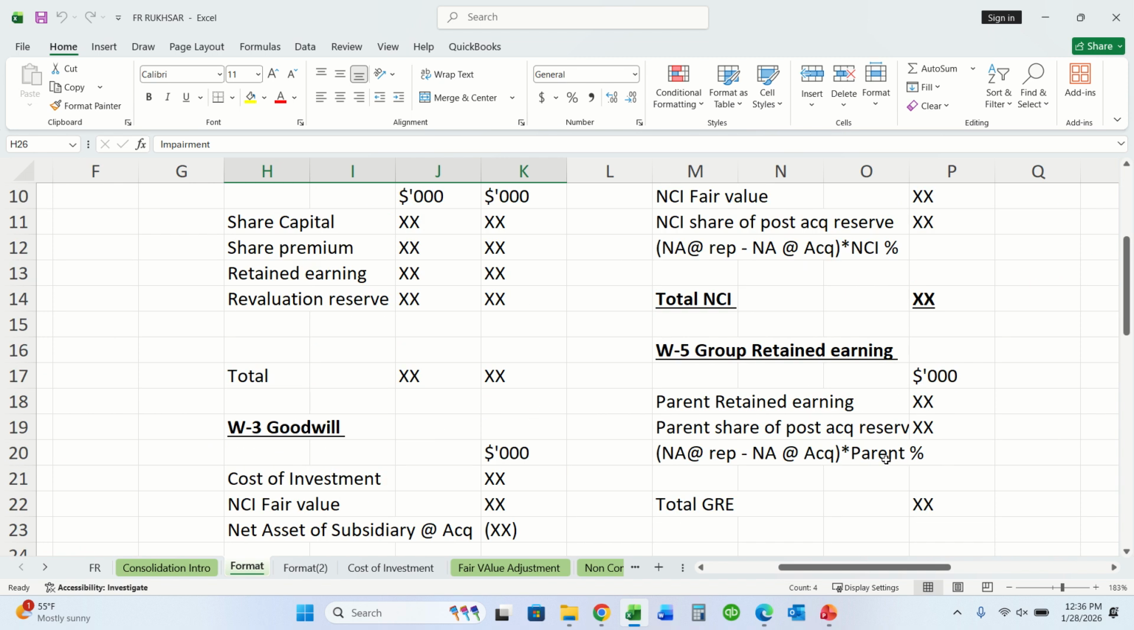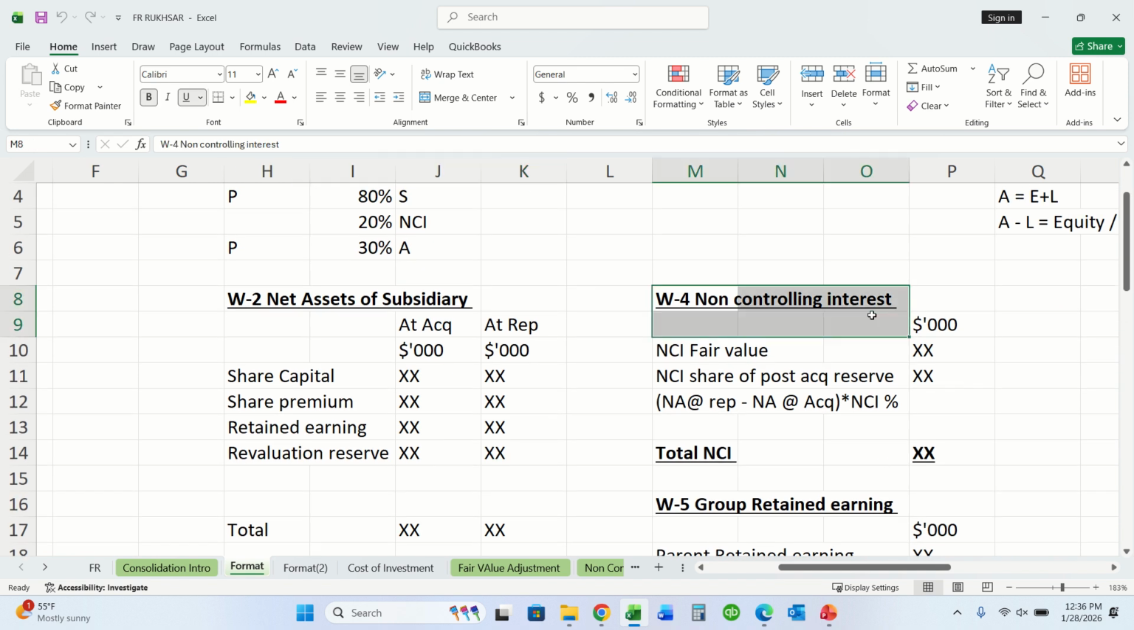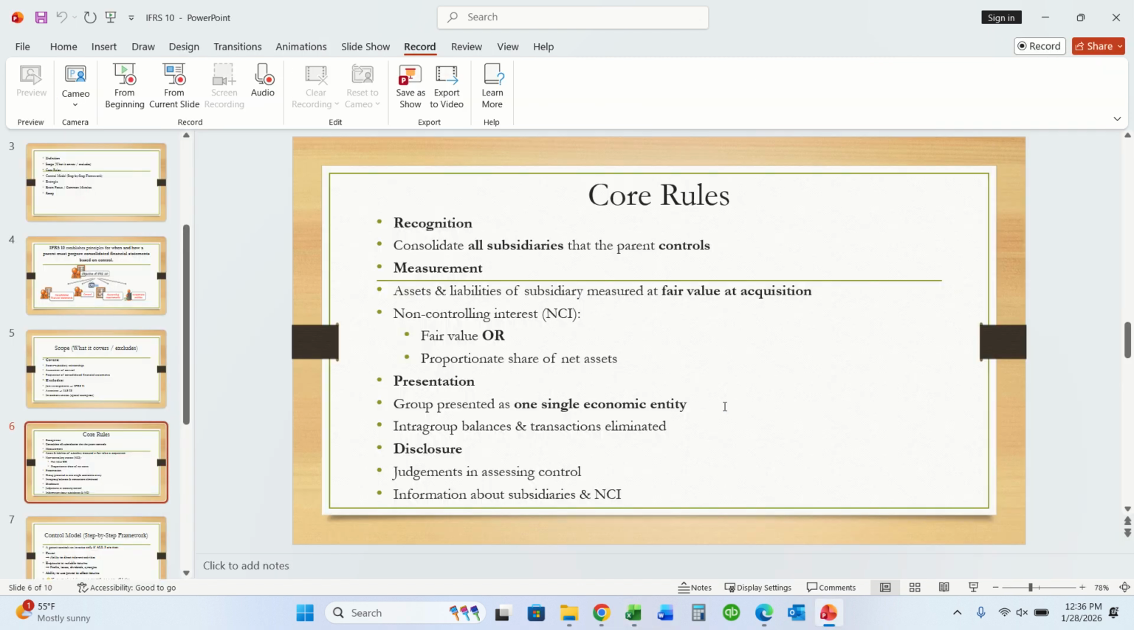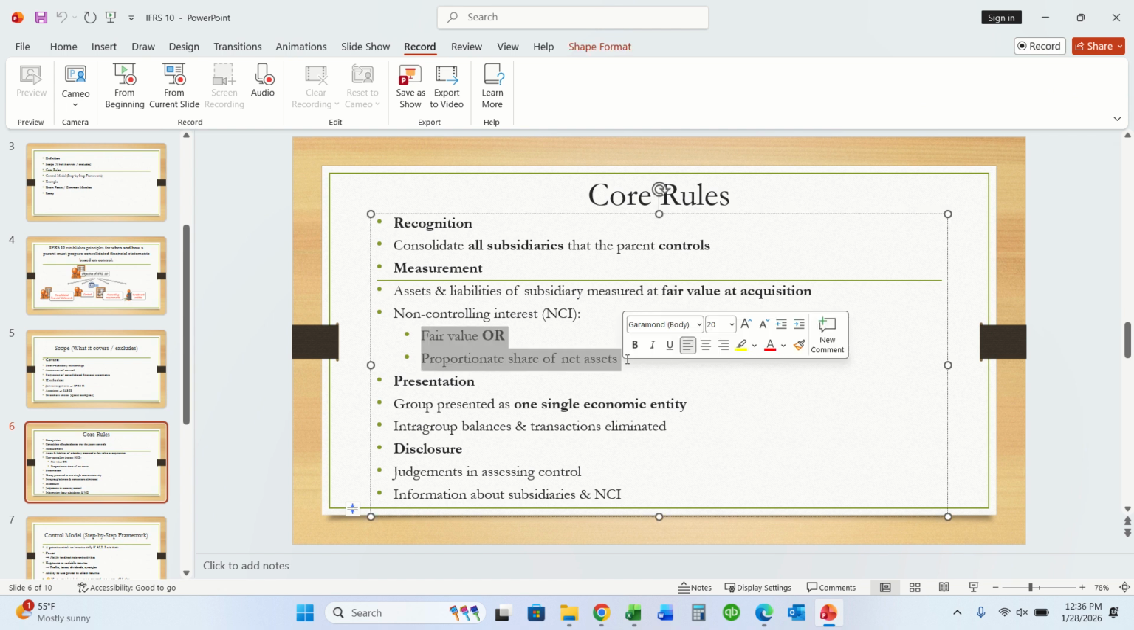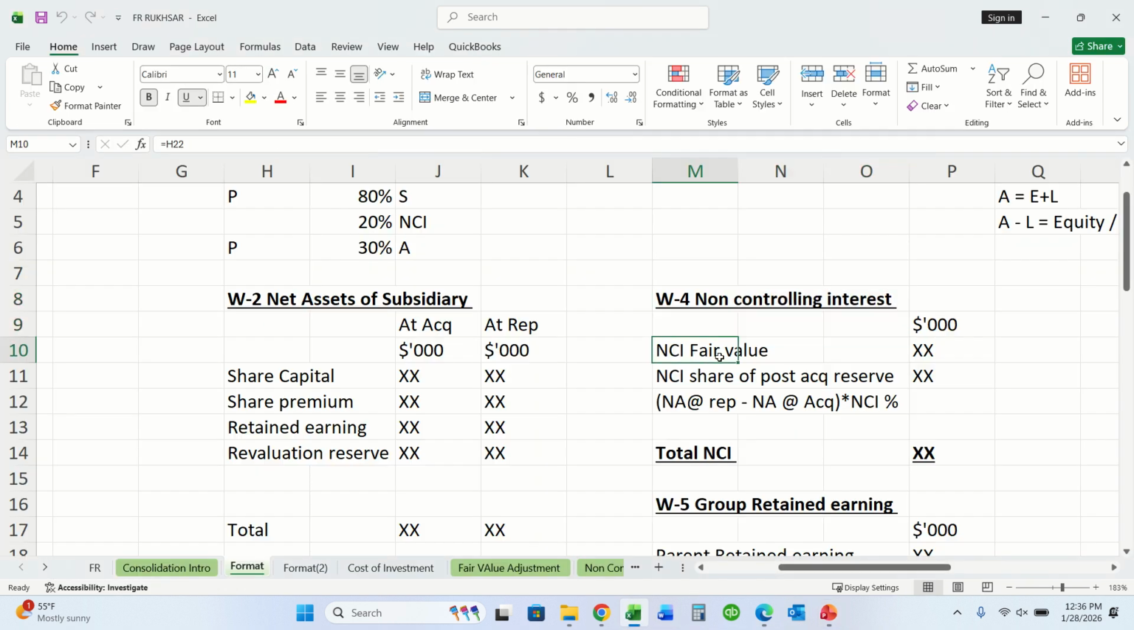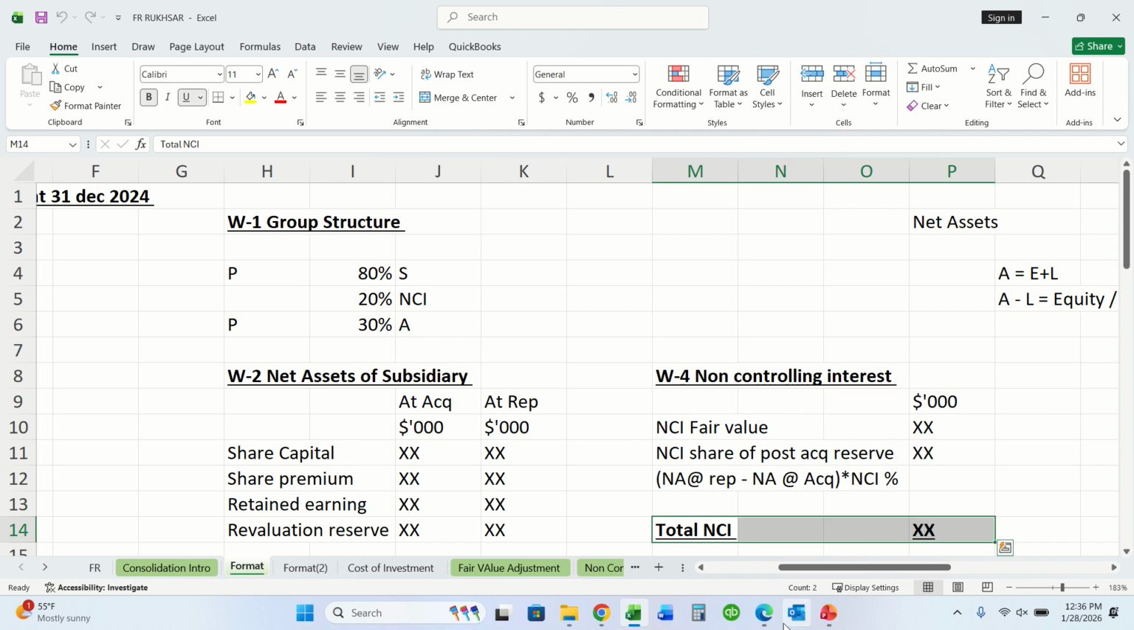Then we have non-controlling interest. How will non-controlling interest be measured? Let's first study it. Non-controlling interest would be measured at fair value or proportionate share of net assets. How? Let me show you. NCI fair value, plus NCI share of post-acquisition reserves, that is net assets at reporting date less net assets at acquisition, multiplied by NCI percentage. It will give us total NCI.